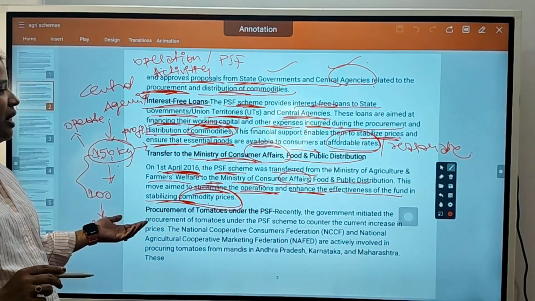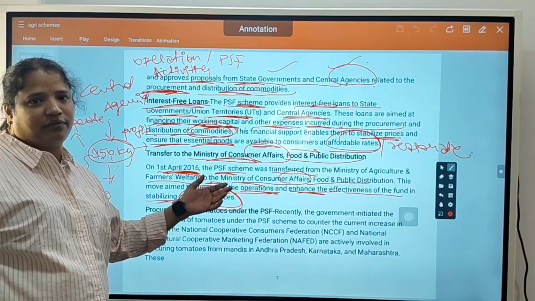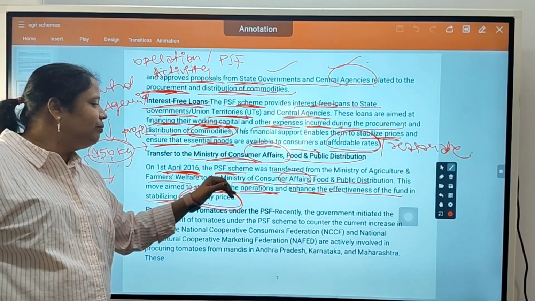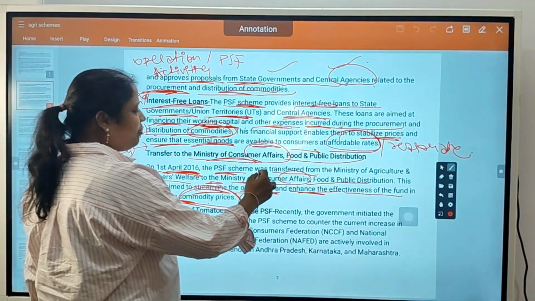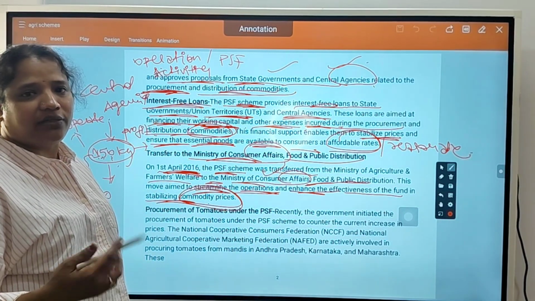That's why they want to use this program effectively. That's why they shifted the operations from one ministry to another, because the Consumer Affairs and Public Distribution ministry can work more efficiently on the scheme.